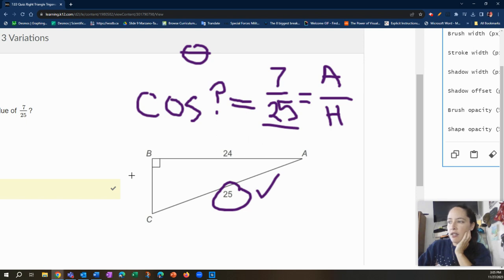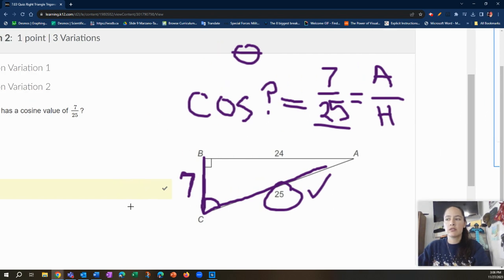But 7, we've already talked about length B to C, is the adjacent. It's not going to be the right angle because it has to be the adjacent over the hypotenuse. So here's the hypotenuse. Here's 7. So we take this angle with the hypotenuse, and it forms angle C. So the cosine of angle C is the adjacent 7 over the hypotenuse.